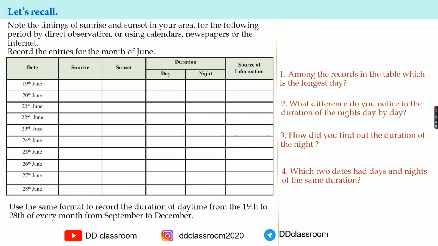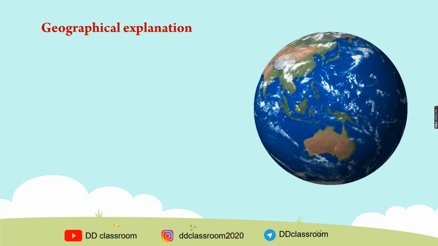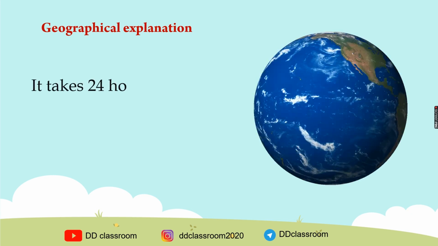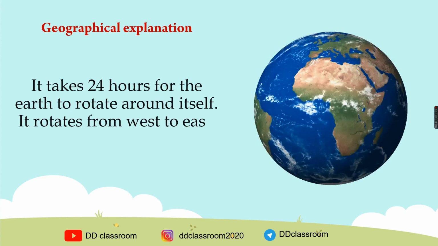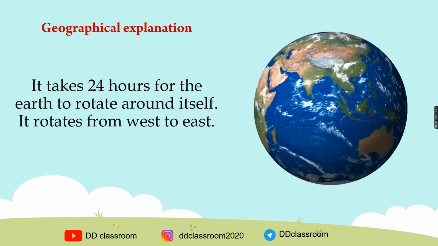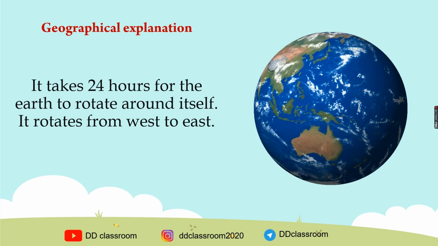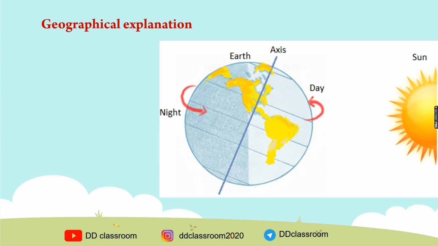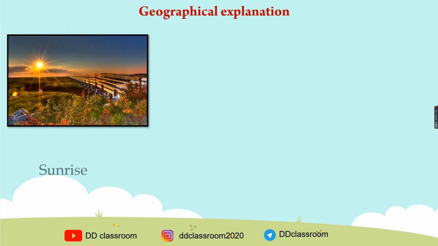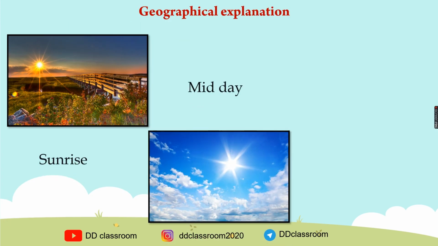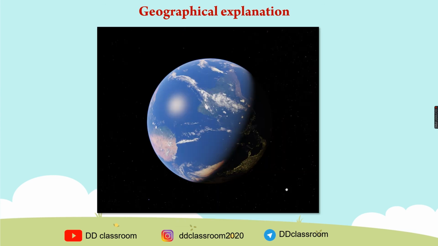Duration of day and night varies everywhere with the course of time. It's a periodic process that repeats every year. You must have noticed the change in the duration of daytime and nighttime. It takes 24 hours for the earth to rotate around itself. It rotates from west to east. The Earth's rotation has enabled us to measure time in terms of days. During a single day, we experience different stages like sunrise, midday, sunset, as well as daytime and nighttime.